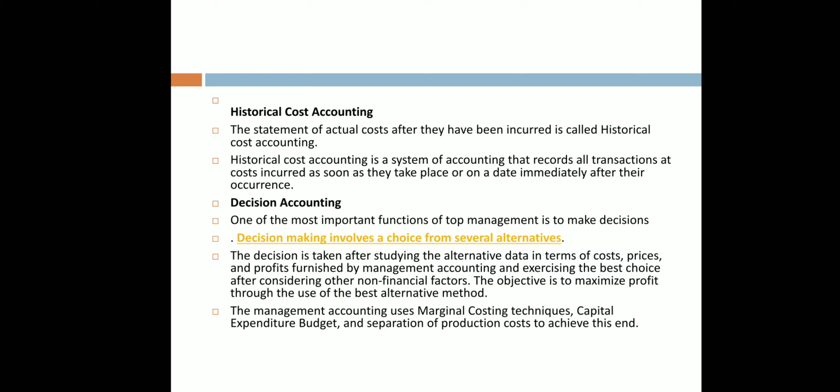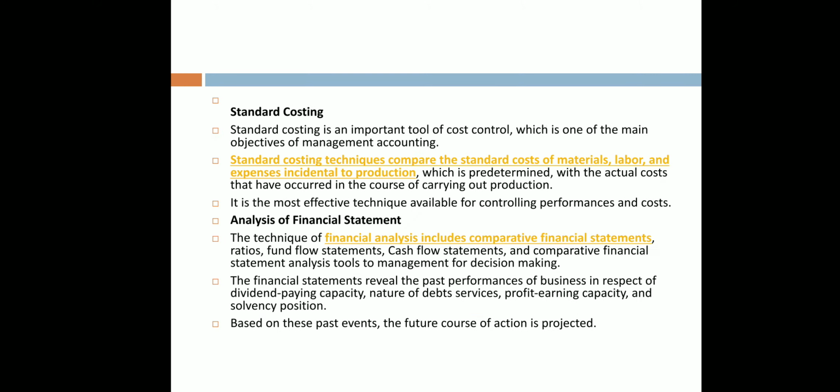The decision is taken after studying the alternative data in terms of cost, prices and profits furnished by management accounting, and exercising the best choice after considering other non-financial factors. The objective is to maximize profit through the use of the best alternative method. Management accounting uses marginal costing techniques, capital expenditure budget, and separation of production cost to achieve this.